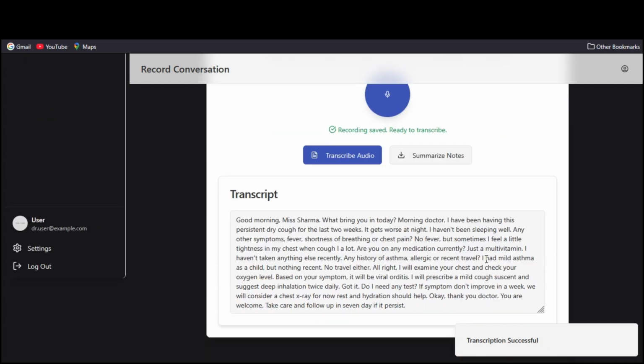Transcription successful. So this transcript shows the conversation between the doctor and Miss Sharma, who has been having a dry cough for the last 2 weeks. So let's summarize the notes.